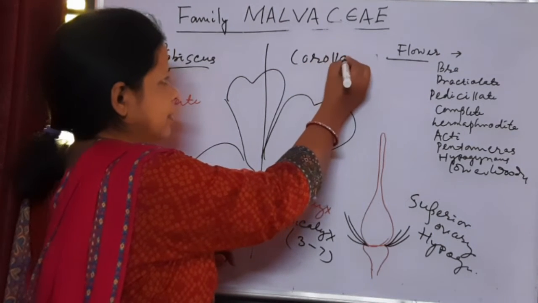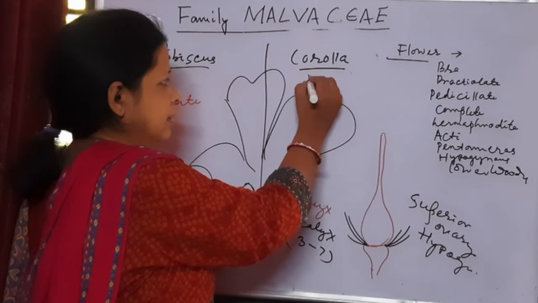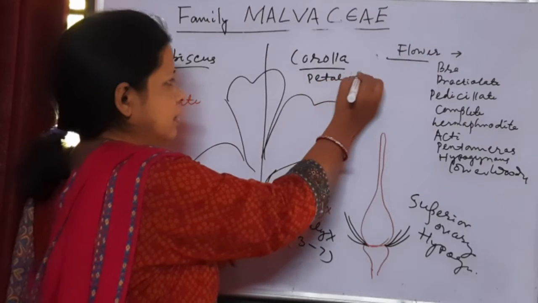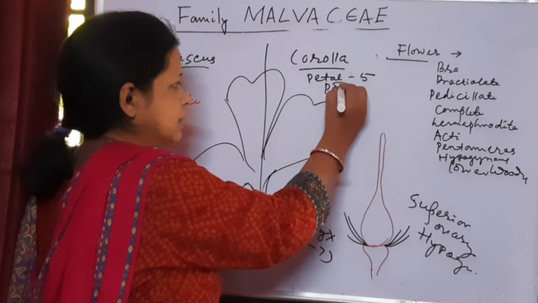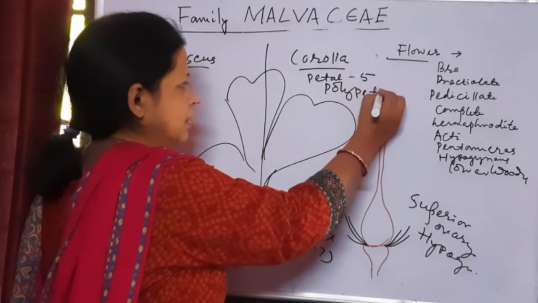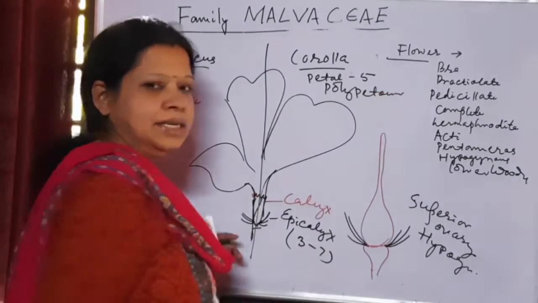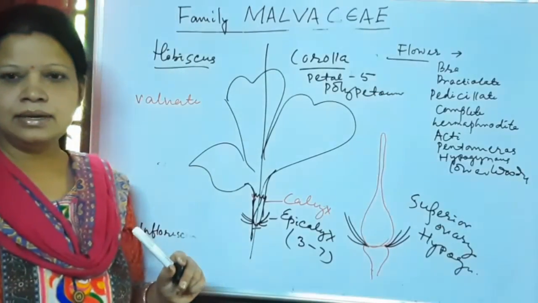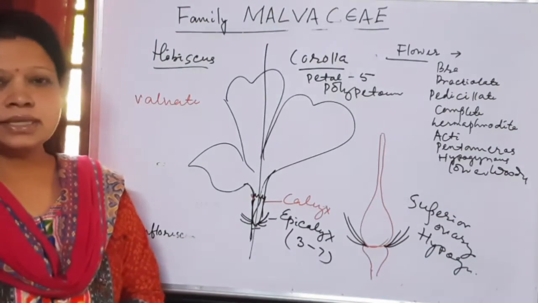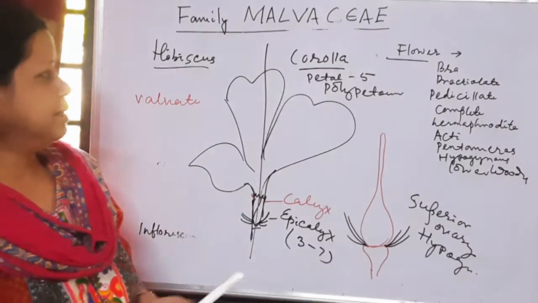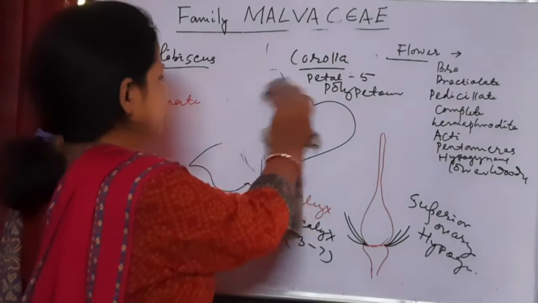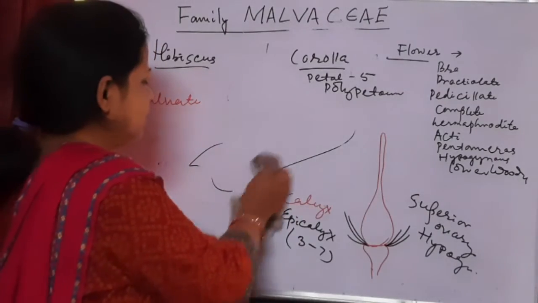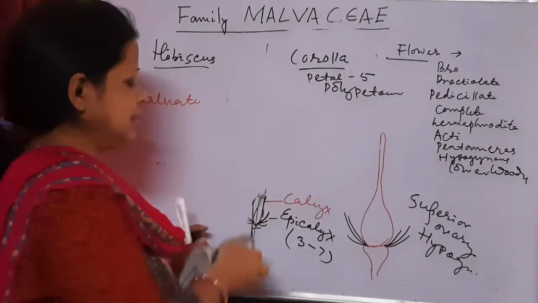Corolla. Number of petals 5. Polypetalous. Polypetalous means petals are free. Petals are free, that is polypetalous, and they are arranged in twisted estivation.